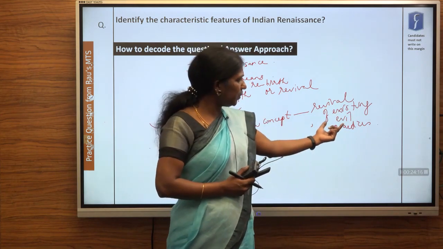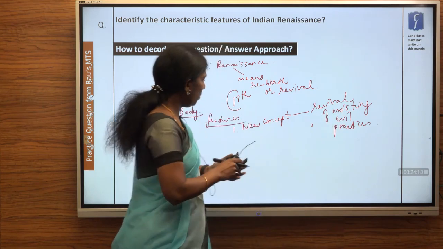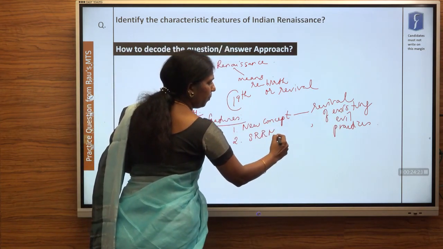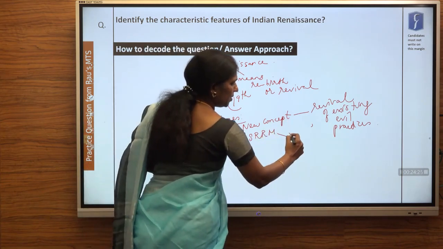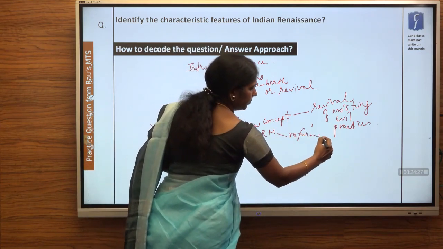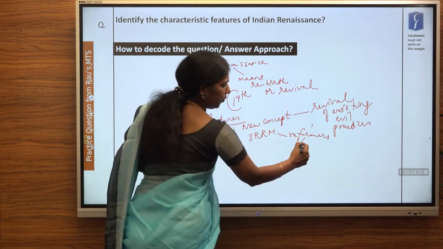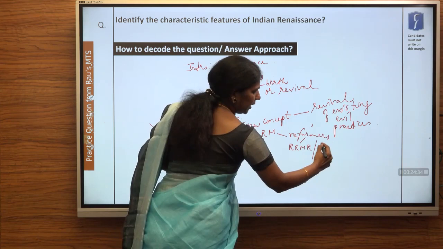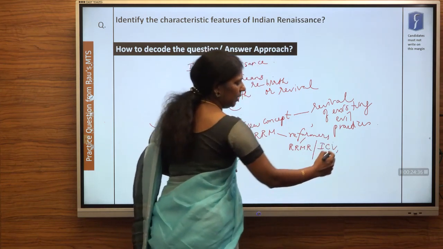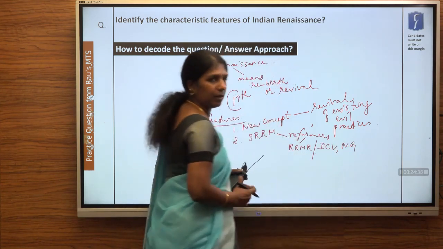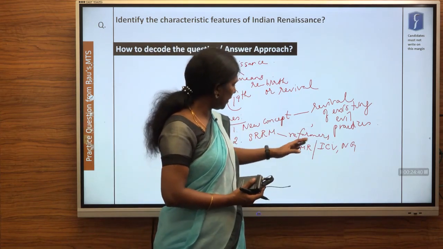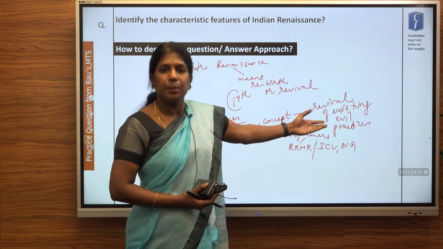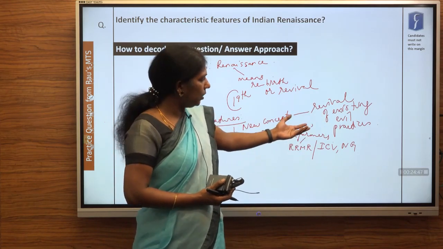So certain evils were actually revived. And how was this revived? This was revived through the socio-religious reform movement in India, which was taken by certain reformers. So here you can include reformers like Raja Ram Mohan Roy, Ishwar Chandra Vidyasagar, and Narayana Guru. So these reformers actually helped India to revive its existing evil practice. So they wanted to alter the evil practice.